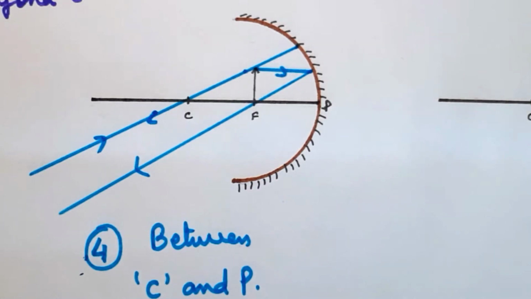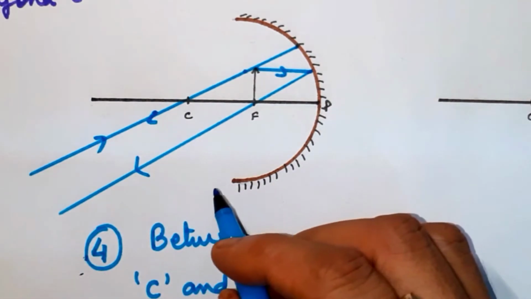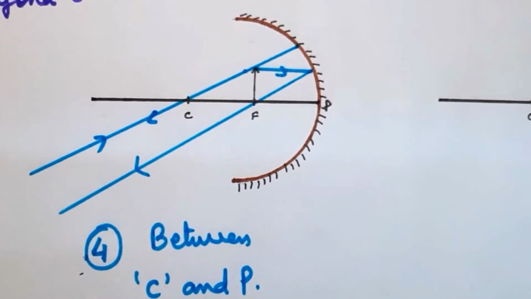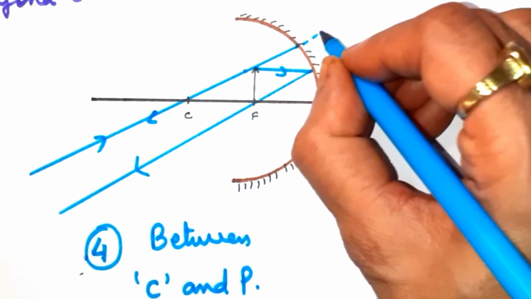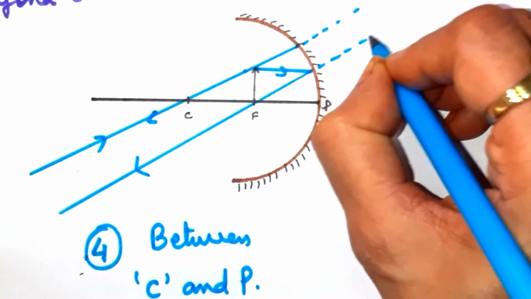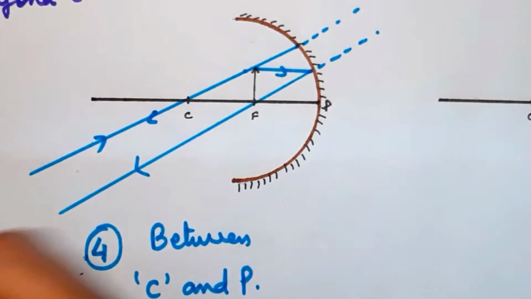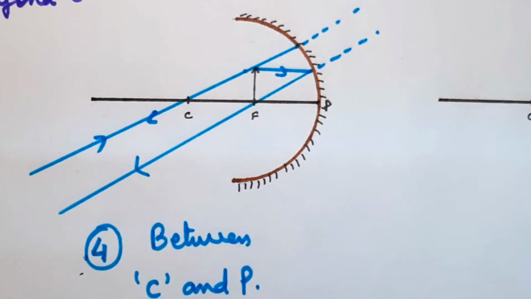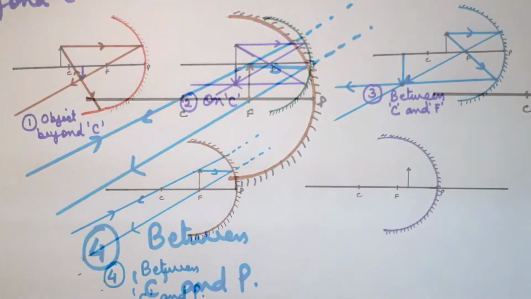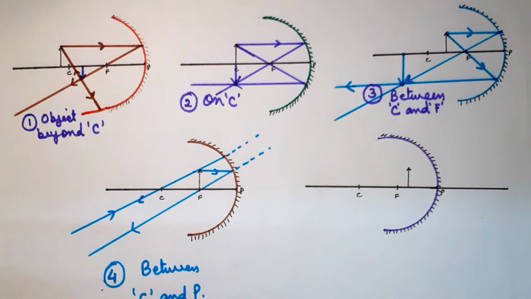So in this case, both the rays are parallel to each other, and because they are parallel, they will remain parallel here too. So somewhere they will meet at infinity, and a very large image will be formed.